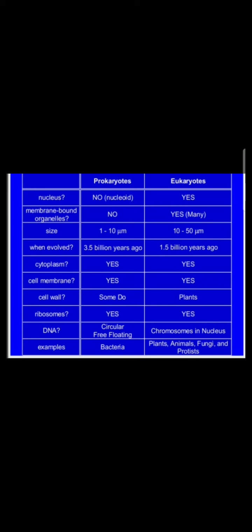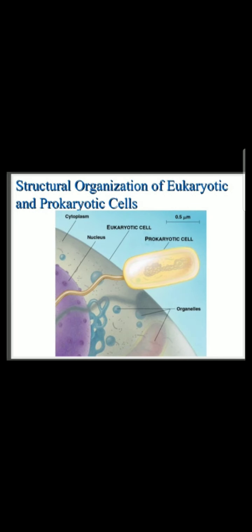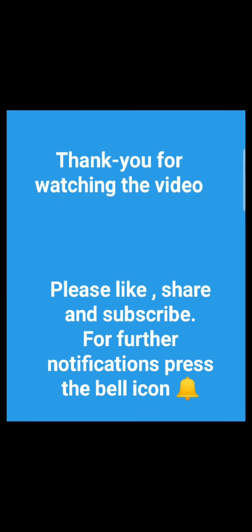The example of prokaryotic cells is bacteria, and the examples of eukaryotic cells, as I have previously explained, are protista, fungi, animals, and plants. This is the basic difference between a prokaryotic and eukaryotic cell. See the size of the bacterium cell, it is very small in size, whereas the eukaryotic cell is very large in size. This is a comparative picture.